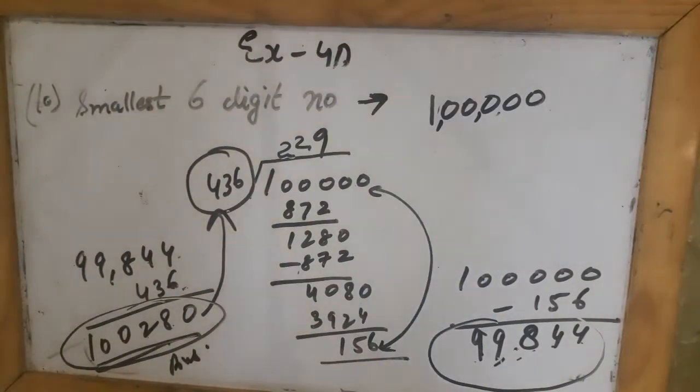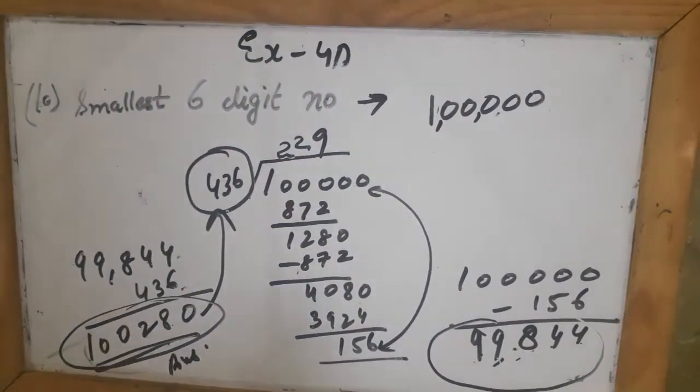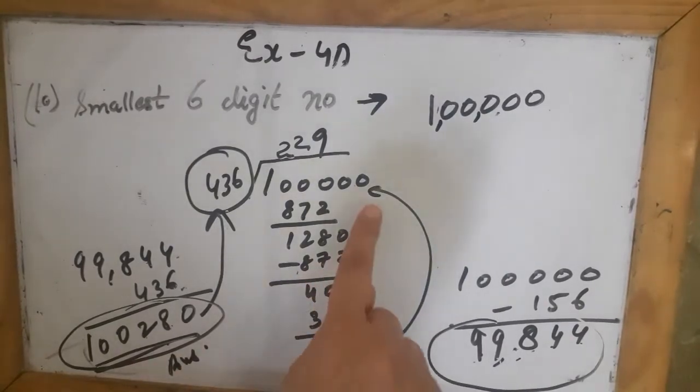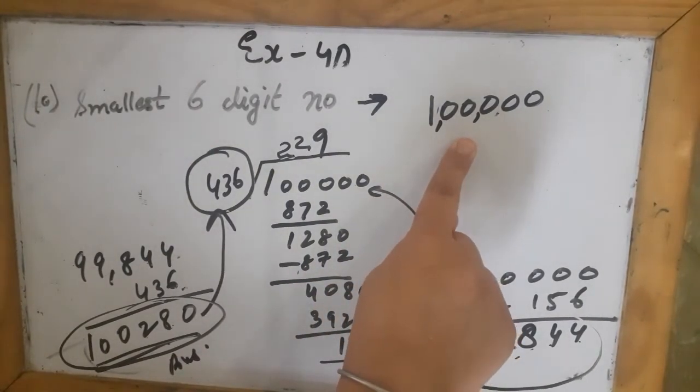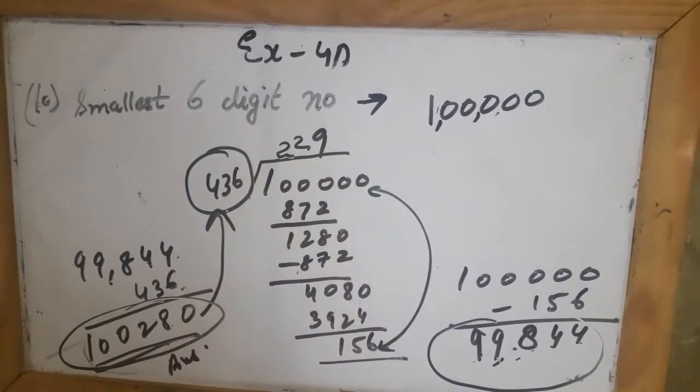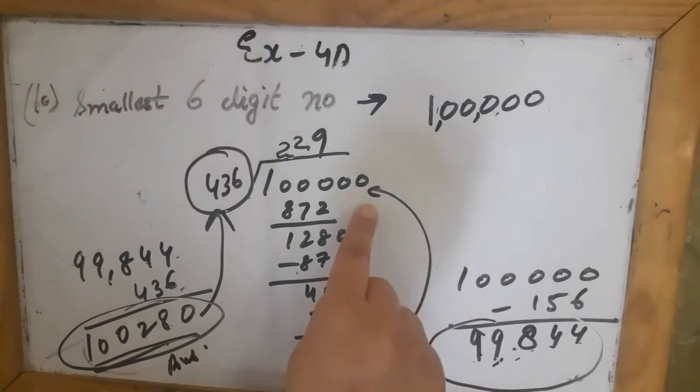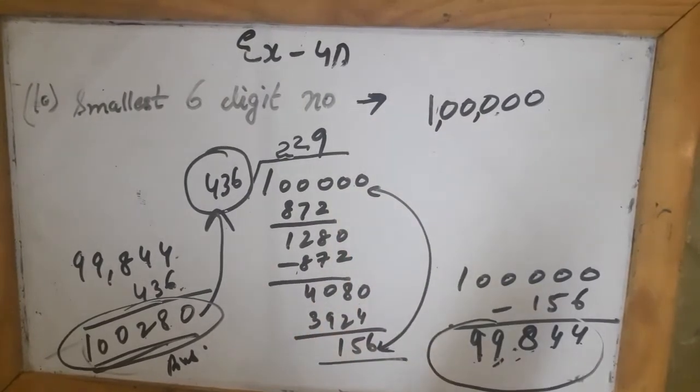Okay, now this sum again, I will tell you by one more method. As we divided the smallest 6-digit number by 436, I found that I am left with the remainder 156. As we did in the ninth question, we subtracted the remainder from this number and got the answer.